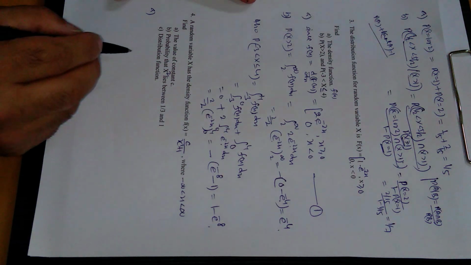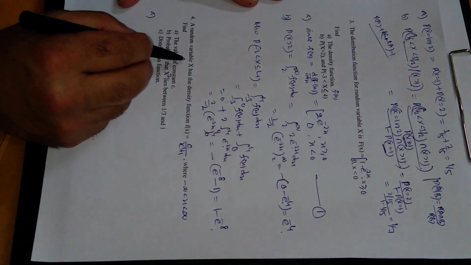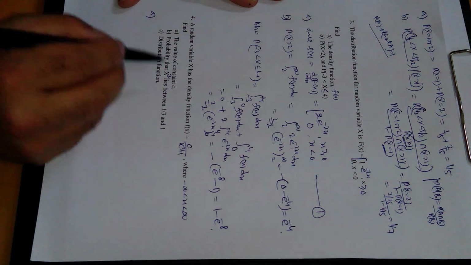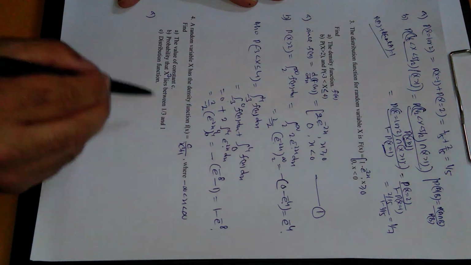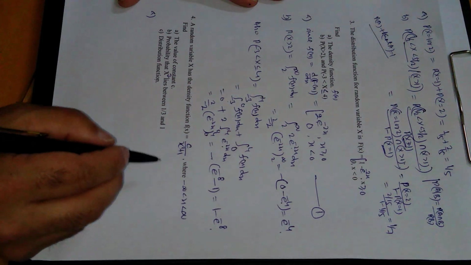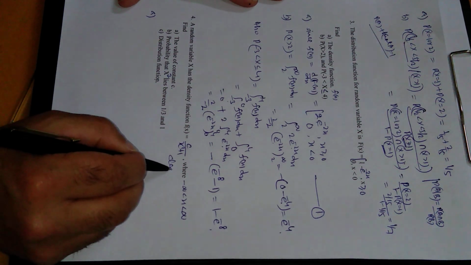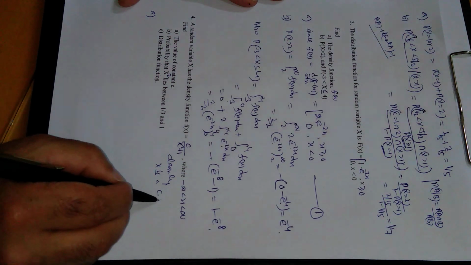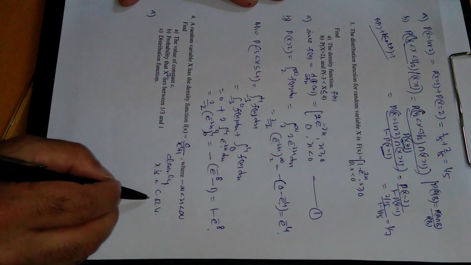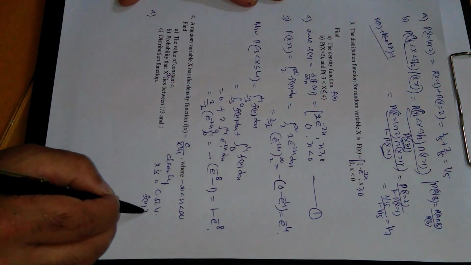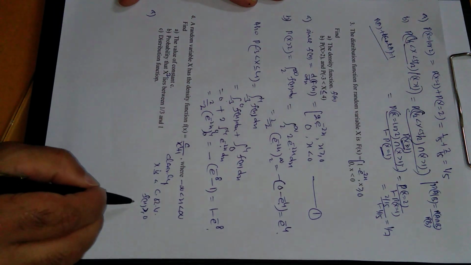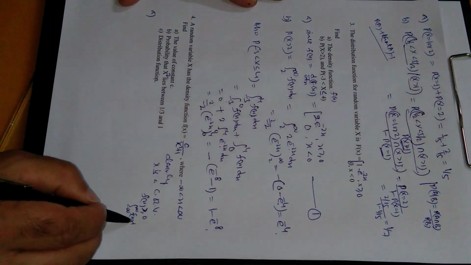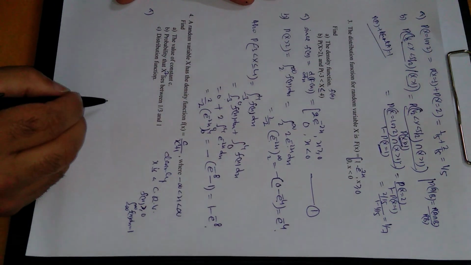Now come to the fourth question. A random variable x has the density function given here, where x lies in this range. Find the value of constant c, the probability that x square lies between these values, and finally the distribution function. Clearly, x is a continuous random variable, so f of x must satisfy these conditions: f of x greater than or equal to 0, and the integration from minus infinity to infinity of f of x dx must be equal to 1.